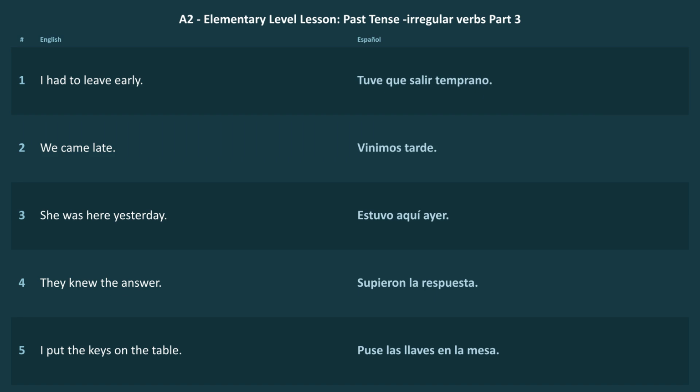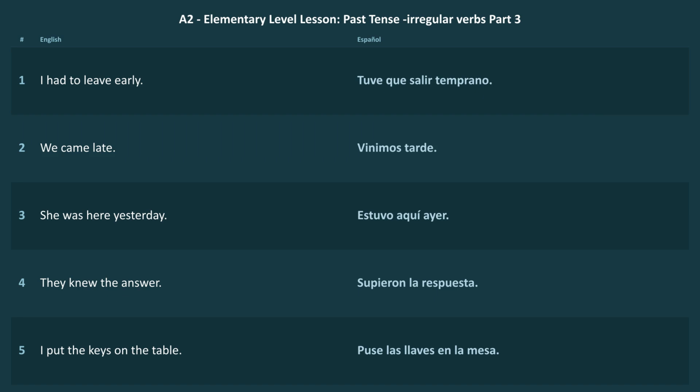Let's connect these verbs into a mini story because stories help memory stick. Ayer tuve un problema. Yesterday I had a problem. No pude encontrar mis llaves. I couldn't find my keys. Luego supe dónde estaban. Then I found out where they were. Estuvieron en la cocina todo el tiempo would mean they were in the kitchen the whole time. But for your level, let's keep it simple. Las puse en la cocina. I put them in the kitchen.